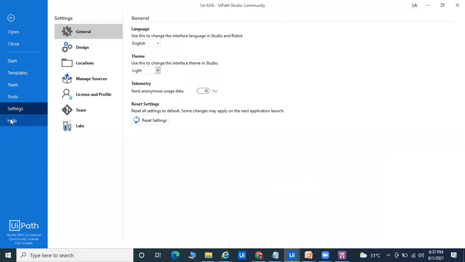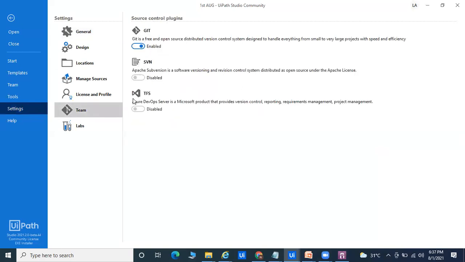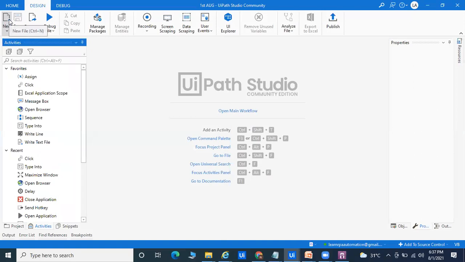In Help, you can see the version. And in Settings, if you want to store things on TFS, SVN, or GitHub, you are able to connect. I can give you one idea about SVN and TFS. Suppose you have multiple developers and you want to upload the code. Suppose you are in the office today, but tomorrow you are not going to the office. Today you have already done the coding, but tomorrow if you are not available on your system, how can other people take it? That is the repository where you are able to store the code, and tomorrow someone who starts the coding can take it from the repository. Every company provides TFS and SVN for storing code. That is called check-in and checkout.